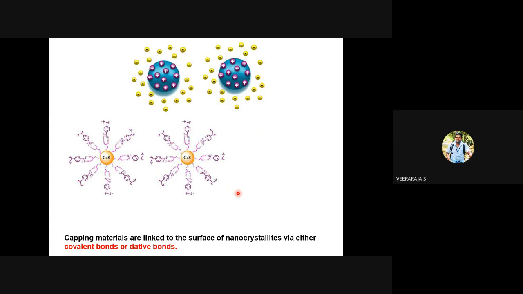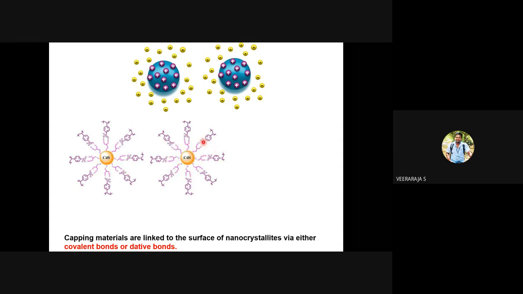I think this cartoon will give you better information. For example, somebody makes cadmium sulfide nanoparticles, let's say 5 nanometer or 10 nanometer, whatever size you make. On the surface, these large molecules are attached. And there is another particle that is also attached on the surface with such large molecules. And you have created, you have synthesized today.